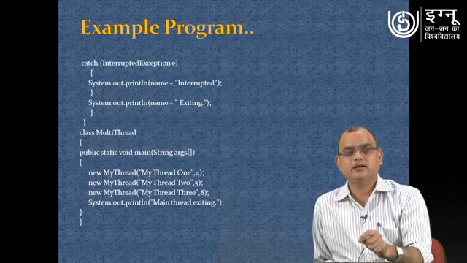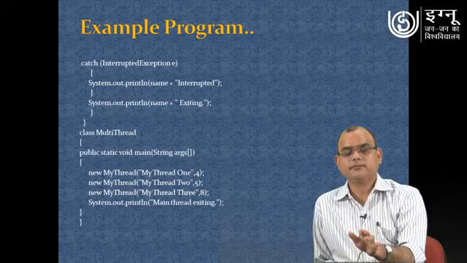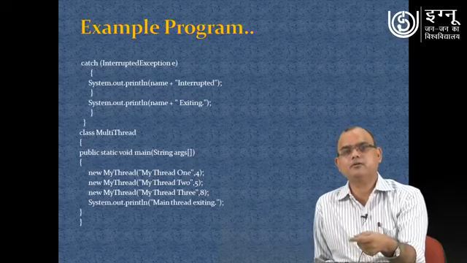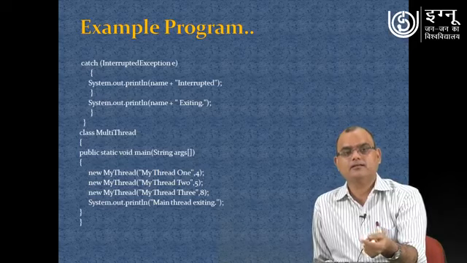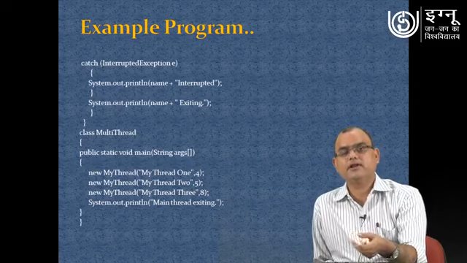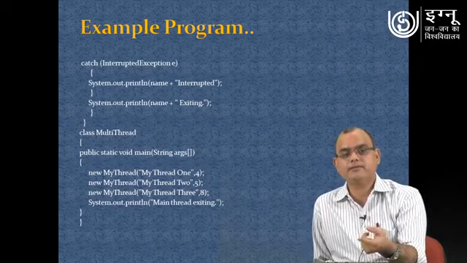Now here, see, we have created 3 objects of the myThread class. In myThread1, we have passed integer 4. It means that particular loop will run 4 times, and in the next we have passed 5, and in the third one we have passed 8. It means the first object, once it runs its run method, will run that loop 4 times. The second thread will run 5 times, and the third thread will run 8 times.